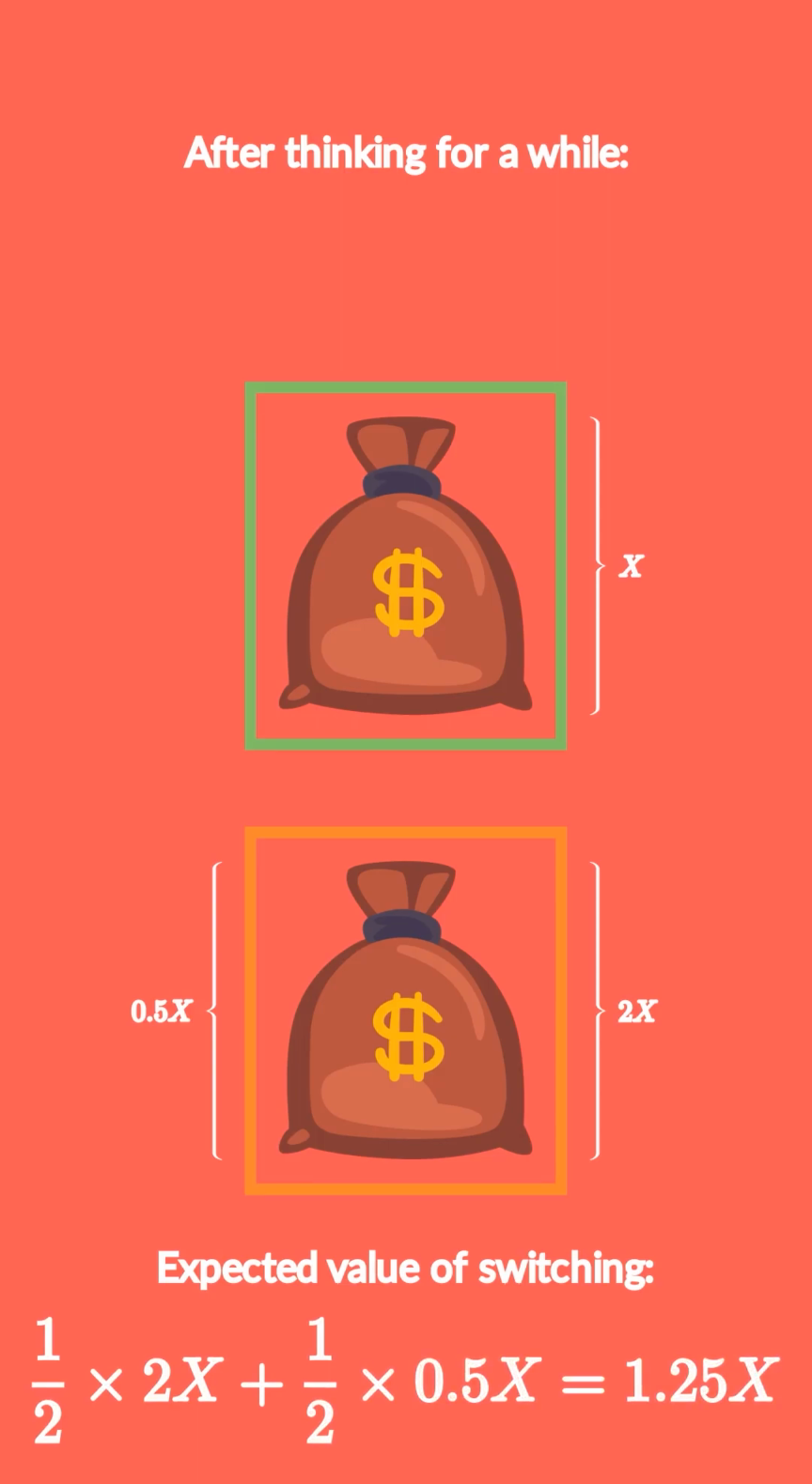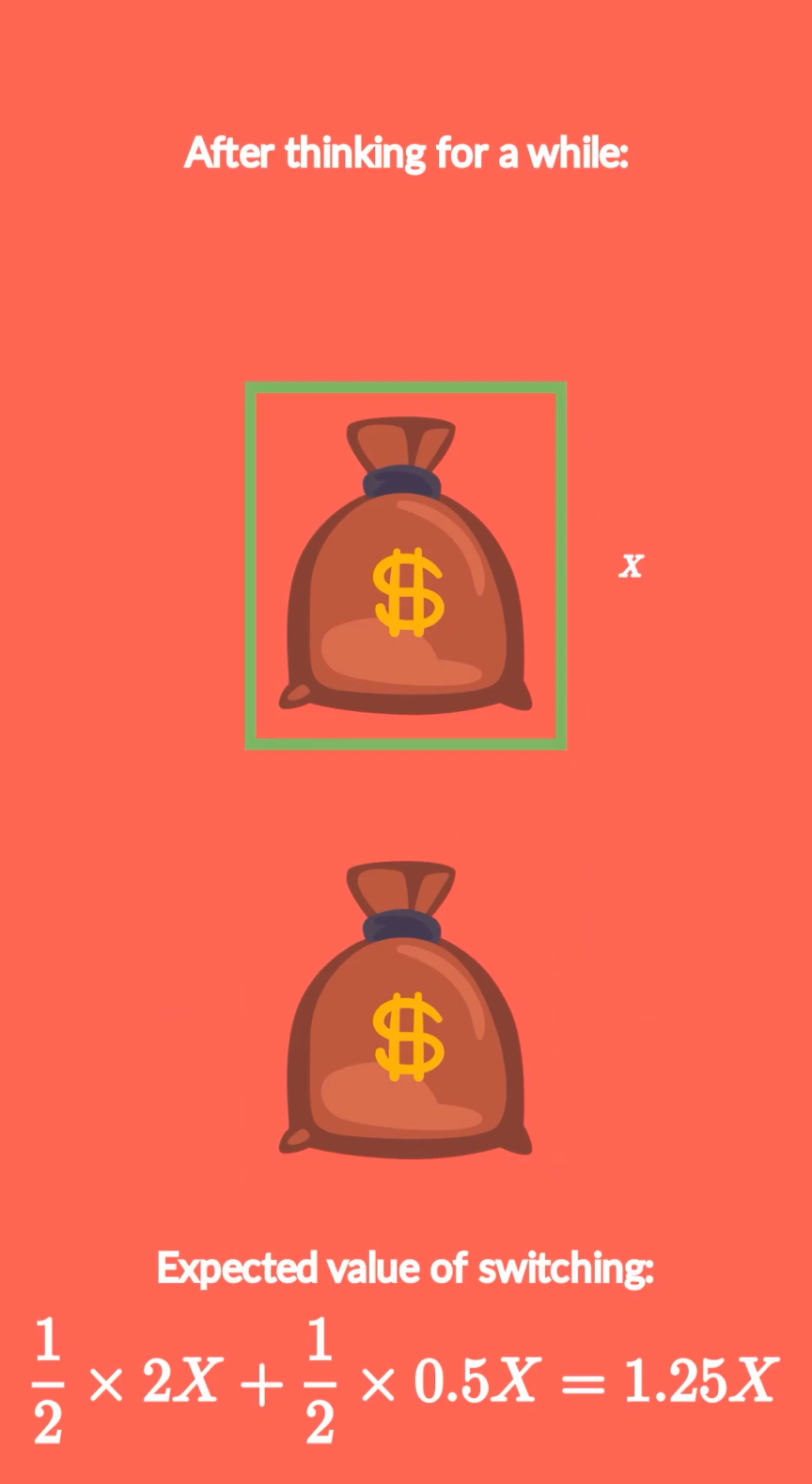This is greater than the expected value of your current money bag, which is just X dollars. Therefore, it looks like it is better to switch the money bags. However, this is a symmetrical problem. If you switch the money bag and calculate the expectation of switching again, wouldn't it be reasonable to switch again? Then, why did you switch in the first place? There must be something wrong with our calculations.